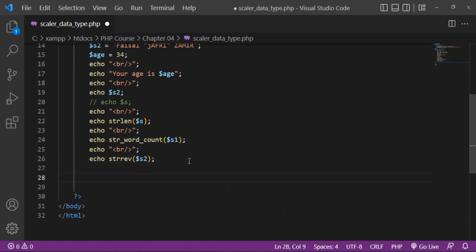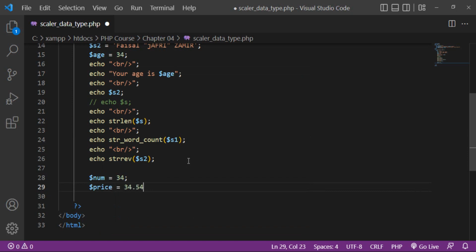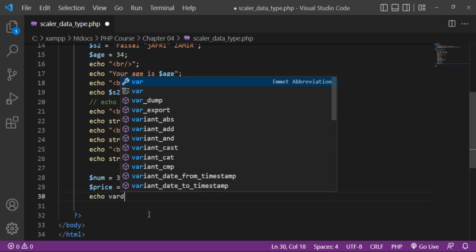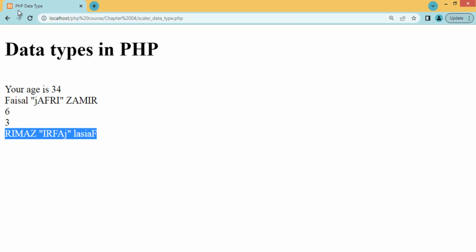So another is the number data type, that is an integer data type. For example, age or num 1 2 3 4. This is an integer data type. And this one is, for example, price, which is a float data type. So you can also echo var_dump. var_dump is used to check the data type. For example, num. So it will display information about the data type. When I refresh, you can see that